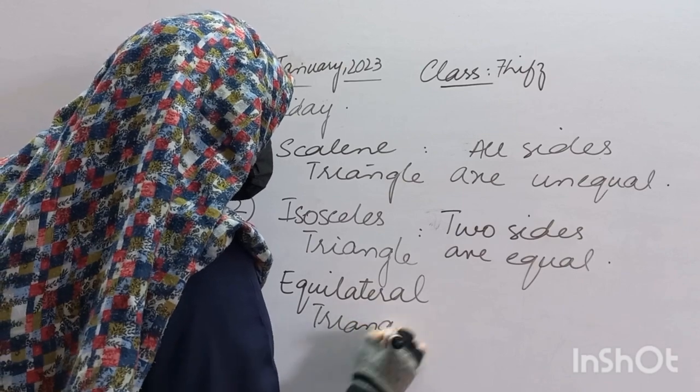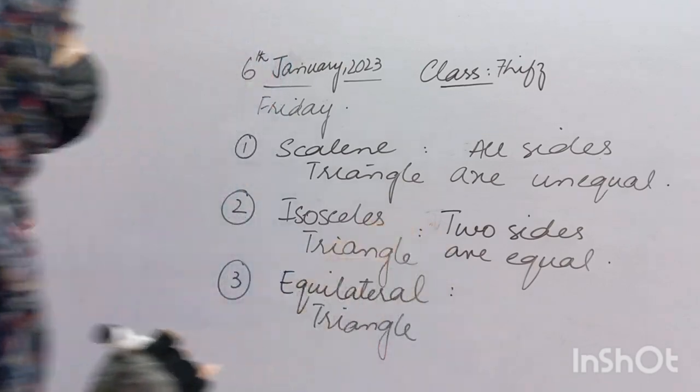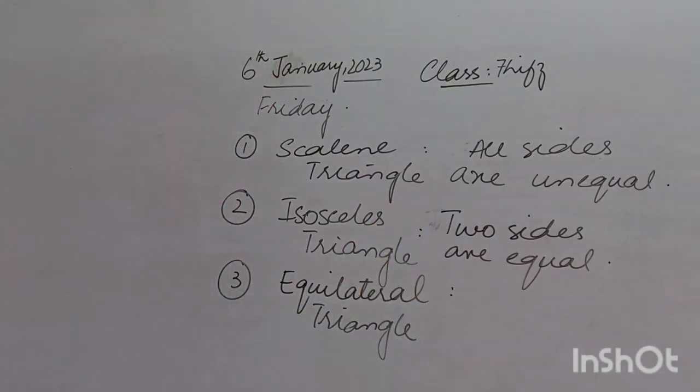So who will tell me what do you know about equilateral triangle? Yes, Ubed, you tell me please. Very good. In this triangle we have 3 sides are equal.